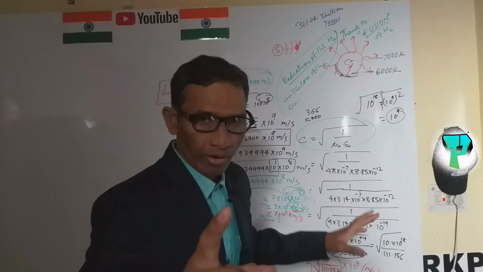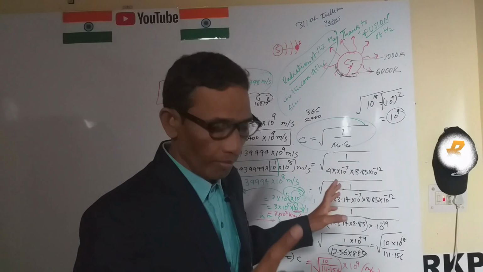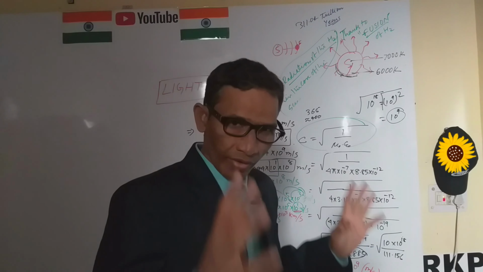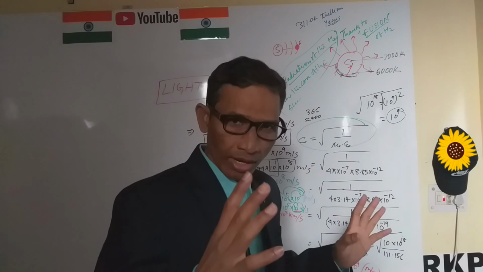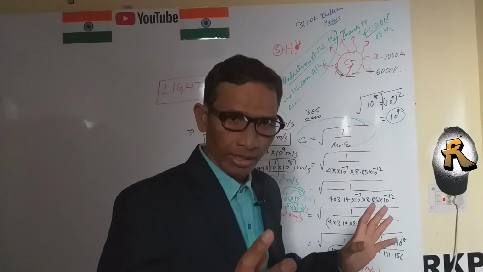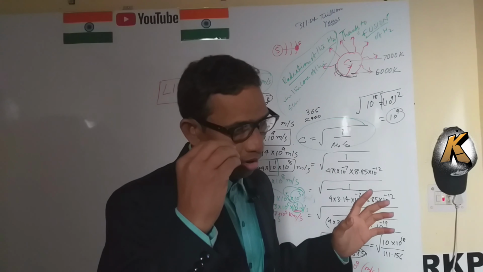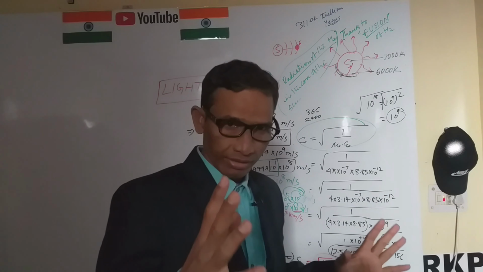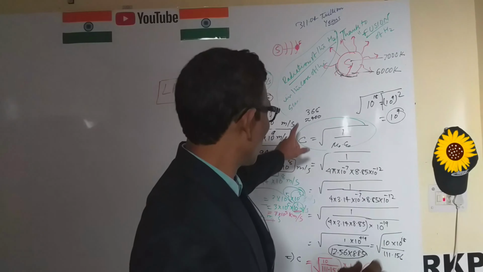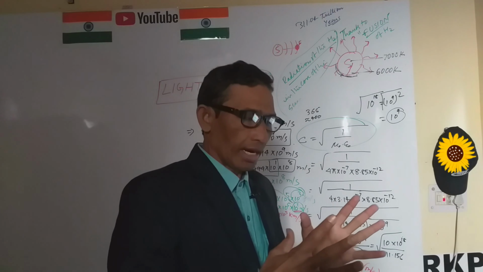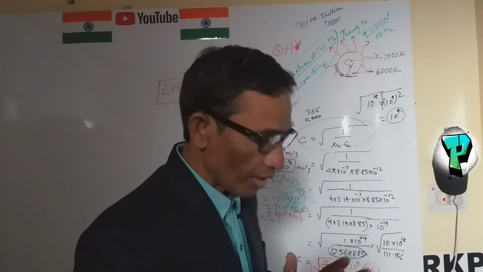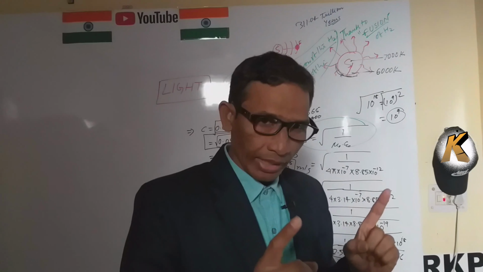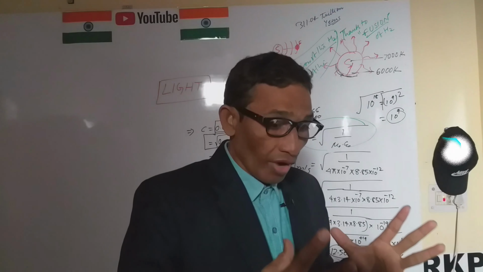Last class I told you about the velocity of light. Our topic was the prism, refraction through the prism. When white light, the light of the sun, a radiation of the sun, is passed through the prism, then refraction takes place. Whenever refraction takes place, an equation comes, and that equation is known as the refraction through the prism.